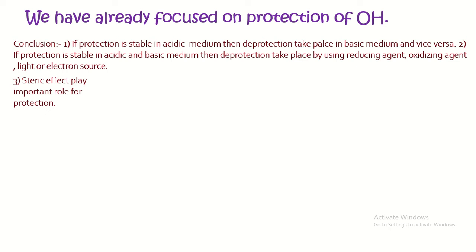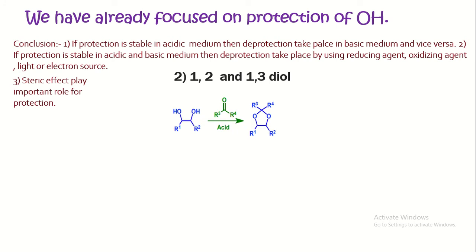Now we will discuss the protection of 1,2-diol and 1,3-diol. The 1,2-diol is easily converted into ketal or acetal form. Therefore, protection takes place through formation of ketal, acetal or carbonate. In this reaction, the OH is nucleophilic in nature, easily attacks the carbonyl carbon. Then another OH attacks the carbonyl carbon, then H2O molecule is removed. Hence, the protection takes place generally in acidic condition.